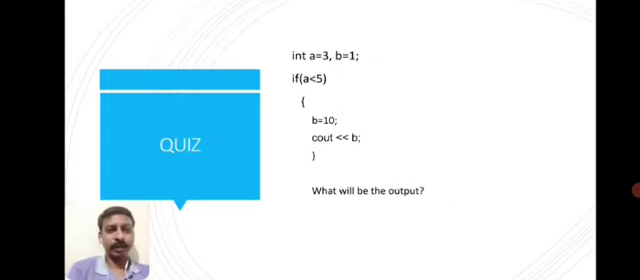So this is another one. Int A equal to 3, B equal to 1. If A less than 5, B equal to 10, cout B. What will be the output, or what will be displayed on the screen? cout is a command used to display on the screen. Pause the video and find the answer.